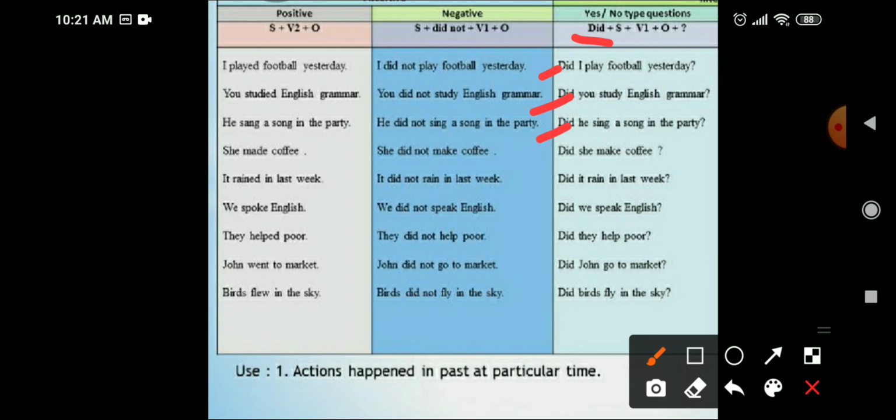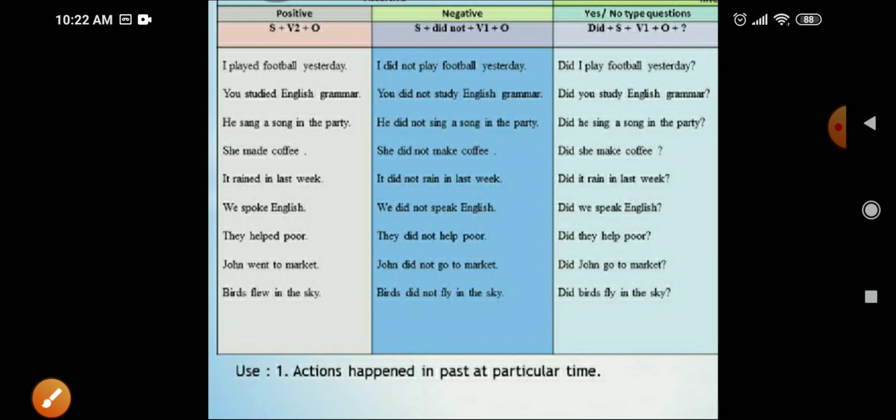Did she make coffee? Did it rain in last week? Did we speak English? Did they help poor? Did John go to market? Did bird fly in the sky? So this way we make the sentences in simple past tense, positive, negative and interrogative.